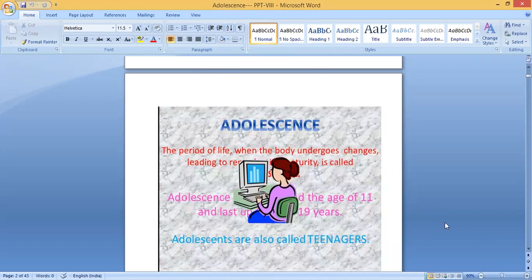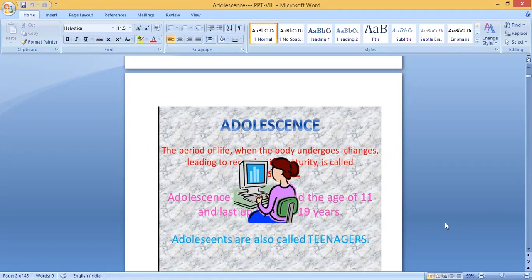So what is meant by adolescence? The period of life when the body undergoes changes leading to reproductive maturity is called adolescence. It's a period of life. In this time, the body undergoes many changes, leading to reproductive maturity. That is called adolescence. Okay.